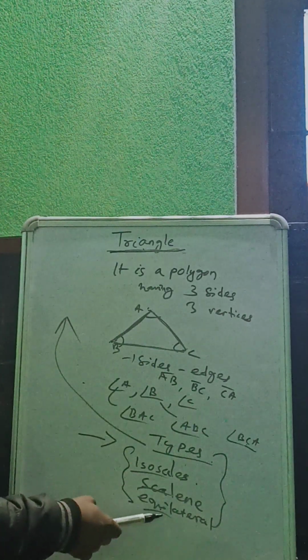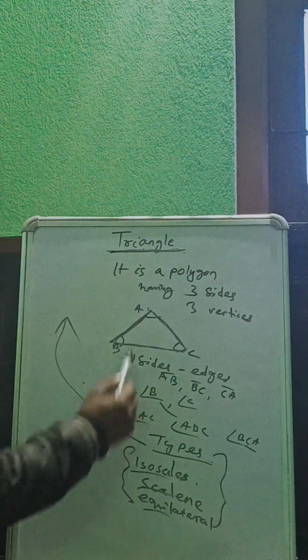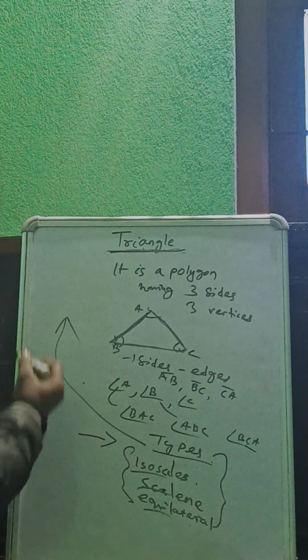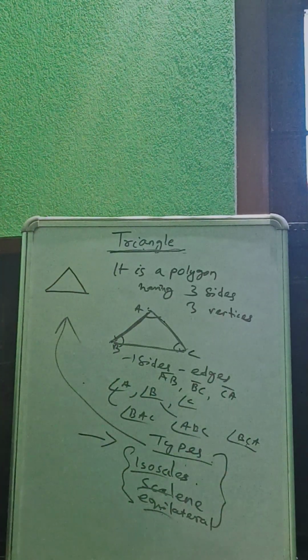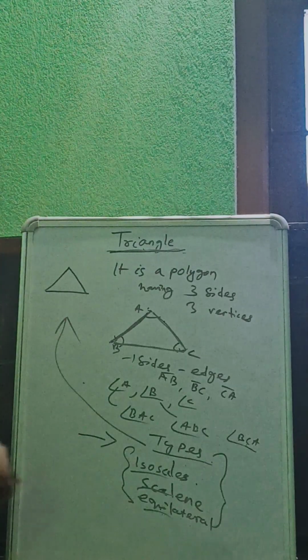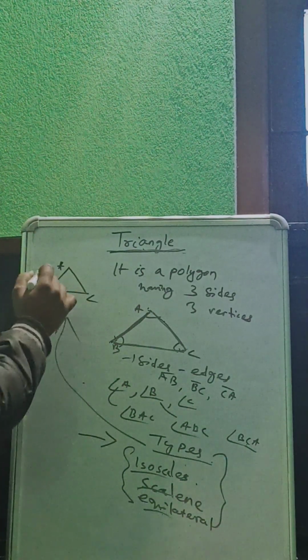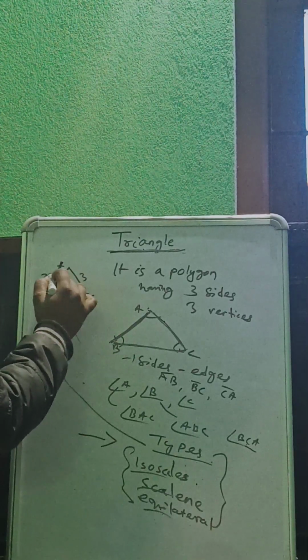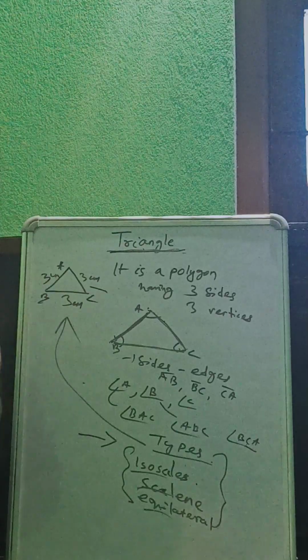Equilateral means all sides are equal. If a triangle has all sides equal, it is called an equilateral triangle. Suppose a triangle's sides are 3, 3, 3. So it is equilateral.